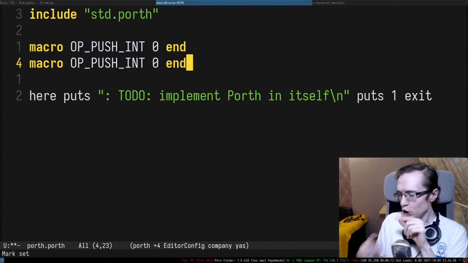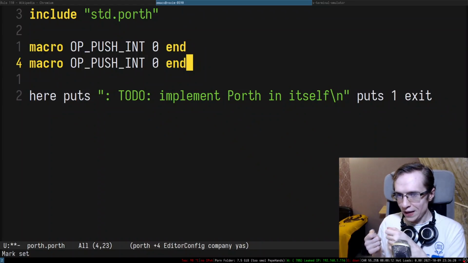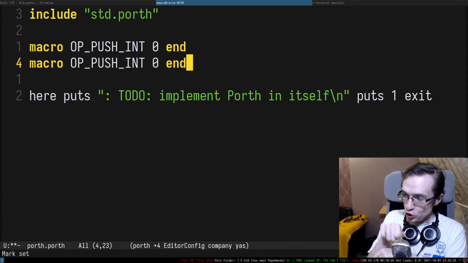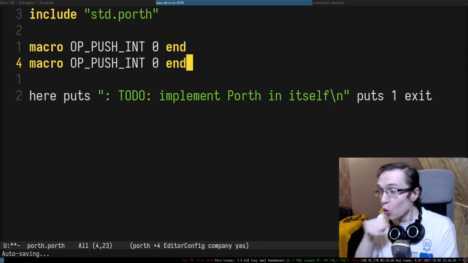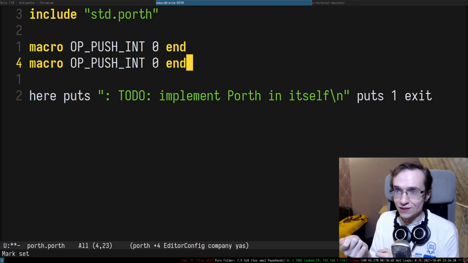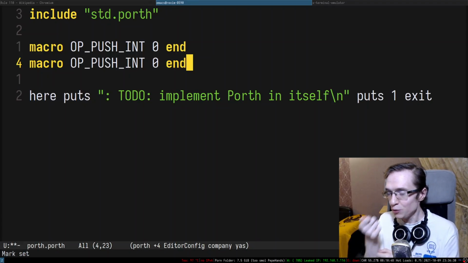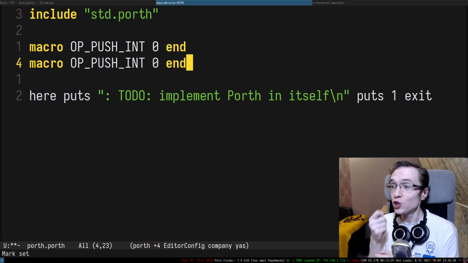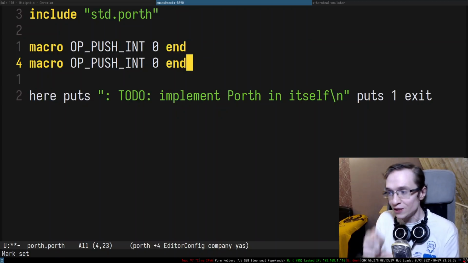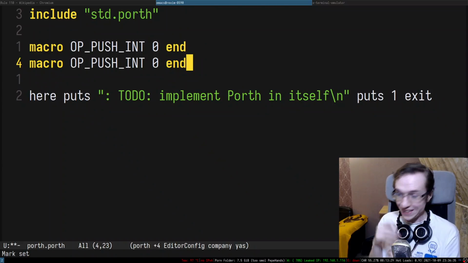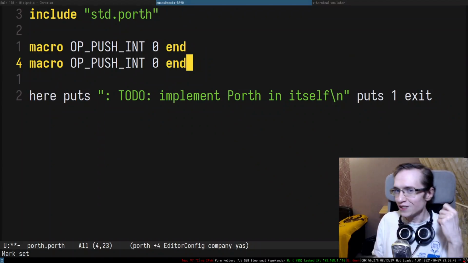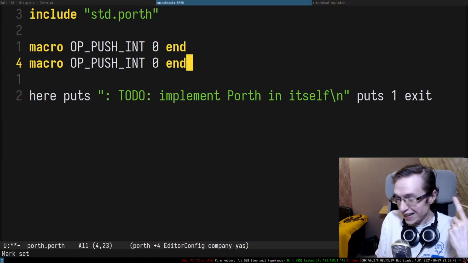Think about it. You're re-implementing Porth in itself, and you're missing a feature. And if you add that feature, you're also adding yourself more work while re-implementing Porth in itself. So every time you want a feature and you implement it, you actually pay for it with longer re-implementation. It's actually very interesting. So it's always like, do I want to have this feature? But if I add that feature, that will make it more difficult to implement.